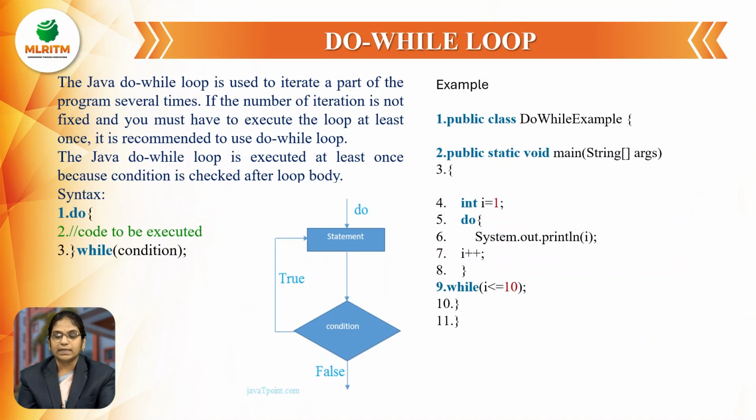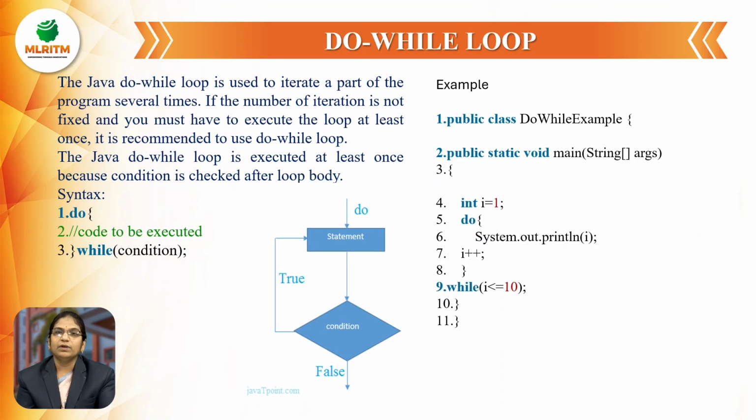And the next thing is the do while loop. It is also used when we are uncertain about how many times the loop has to be executed, but at least one time the output has to be displayed. In such a case, it is better to use the do while loop. So while and do while can both be used when we don't know how many times the loop has to be repeated.